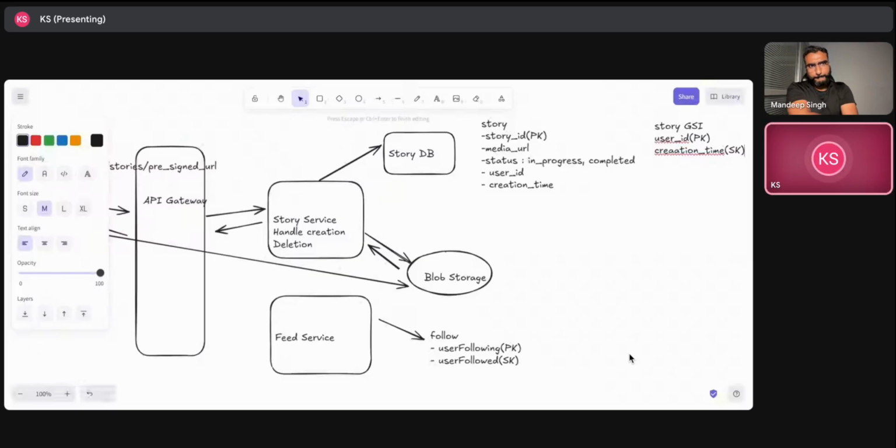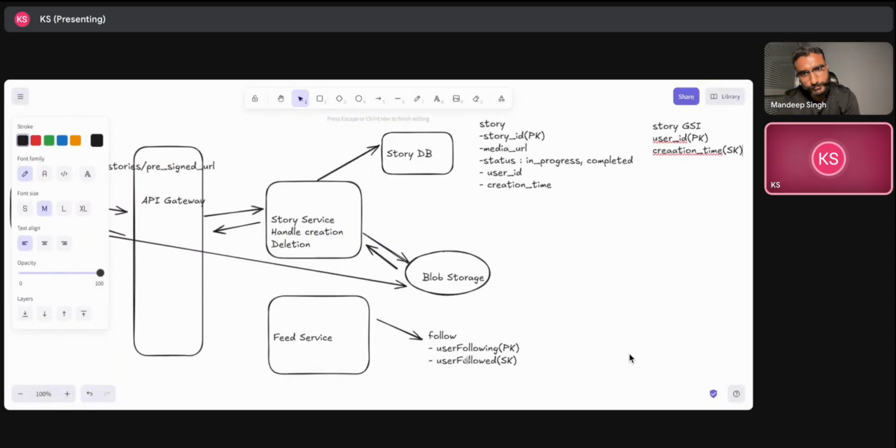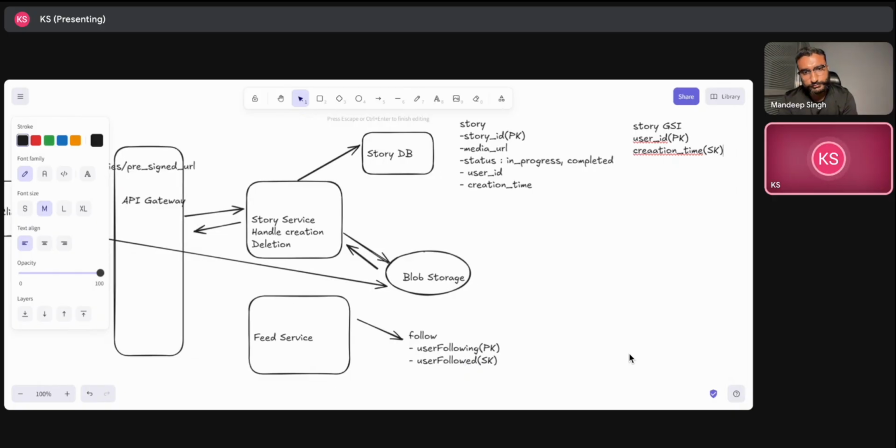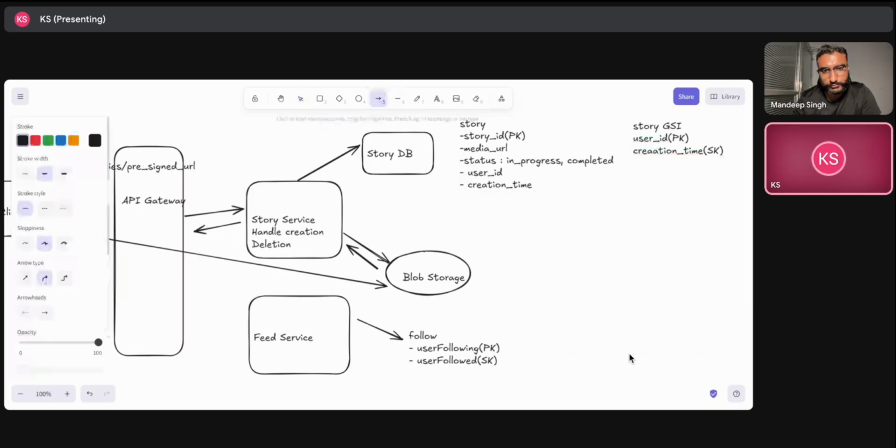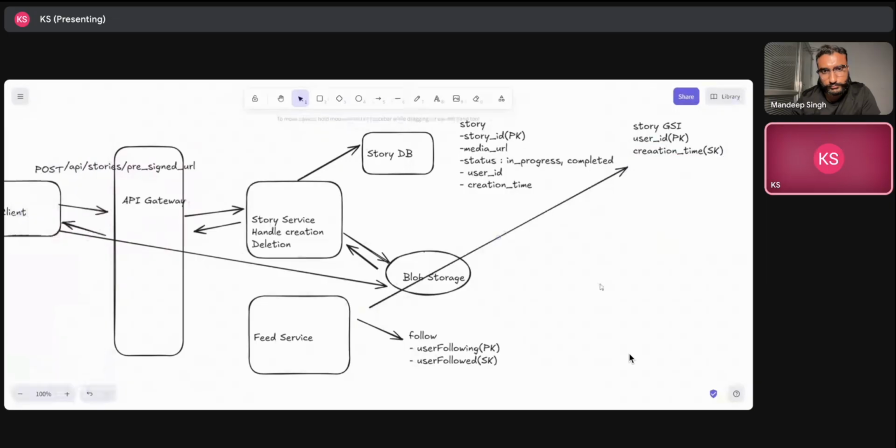So this is the basic flow. A single call to the feed service will fetch all the users followed by a particular user, and for all those users, it will fetch all the stories by that user, and it will generate the feed. So it will make the call to this, and to this as well. You can see that a single call is actually fanning out into multiple calls, right?